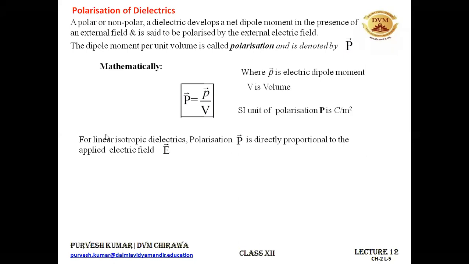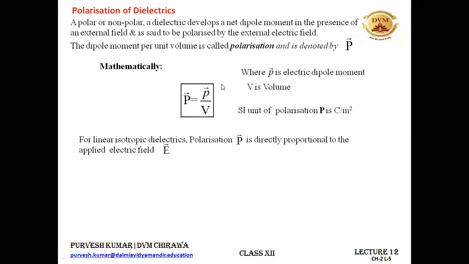Now, for linear isotropic dielectric, I've told you linear isotropic dielectrics are those dielectrics in which the dipole moment is in the direction of the electric field, and it is also proportional to the electric field. All right. So the polarization vector P is directly proportional to the electric field vector E. So P is proportional to E for the linear isotropic dielectric. And when you remove this proportionality sign, there will be one constant. And this constant is quite new to you. It is chi.